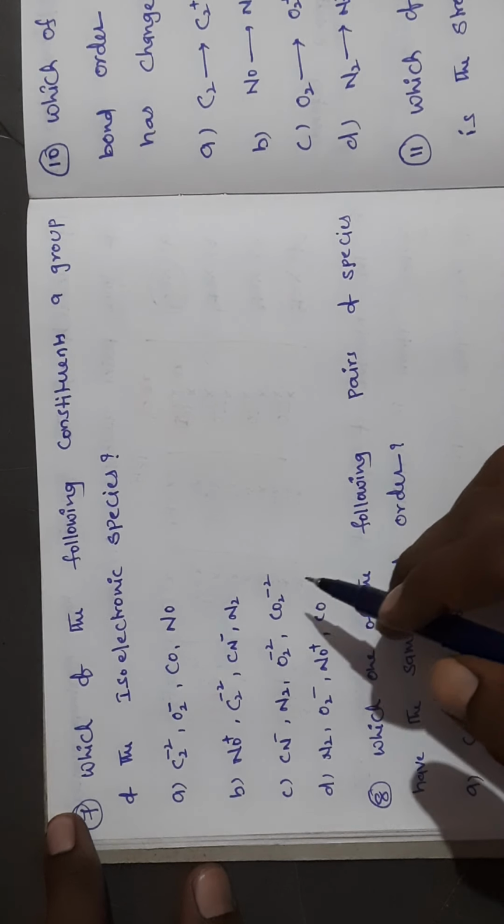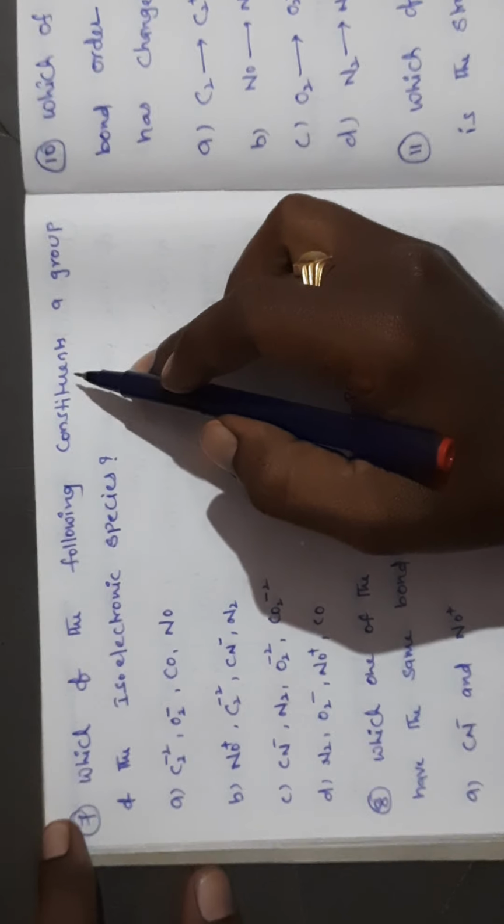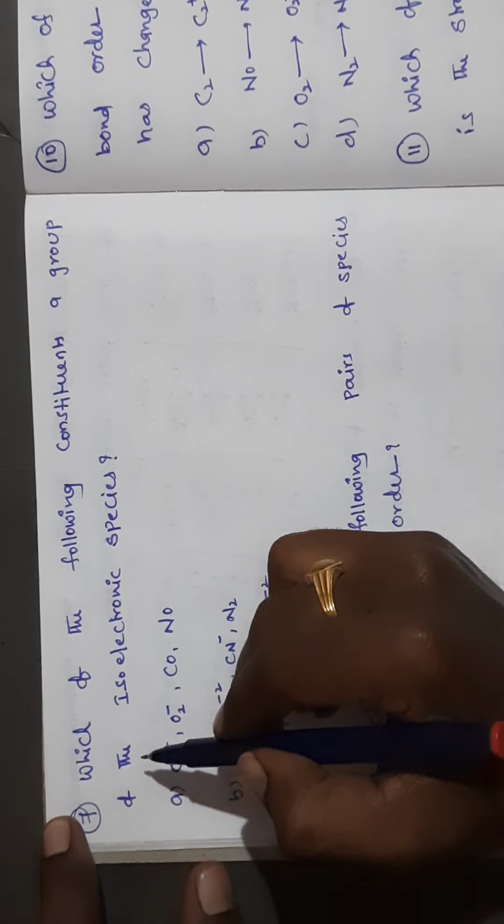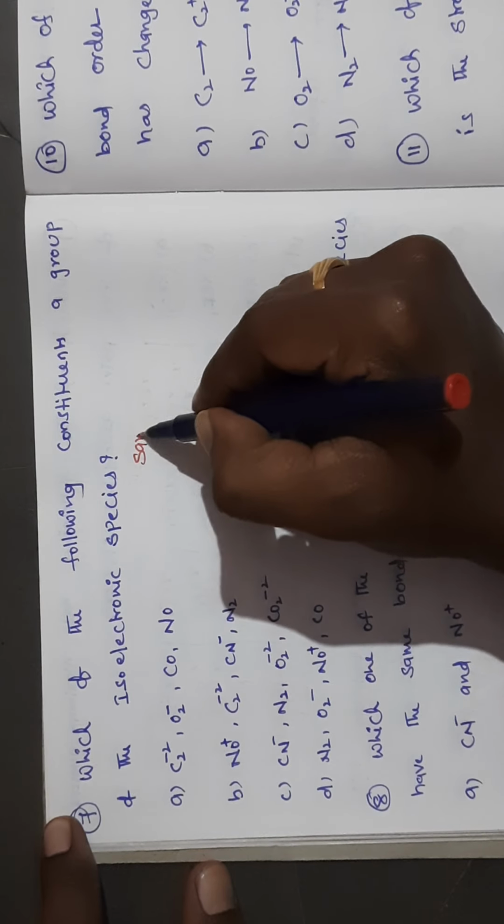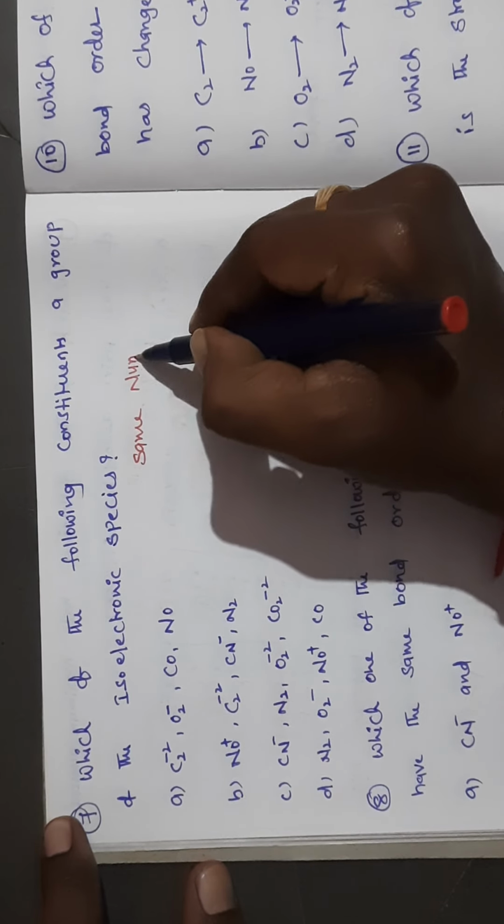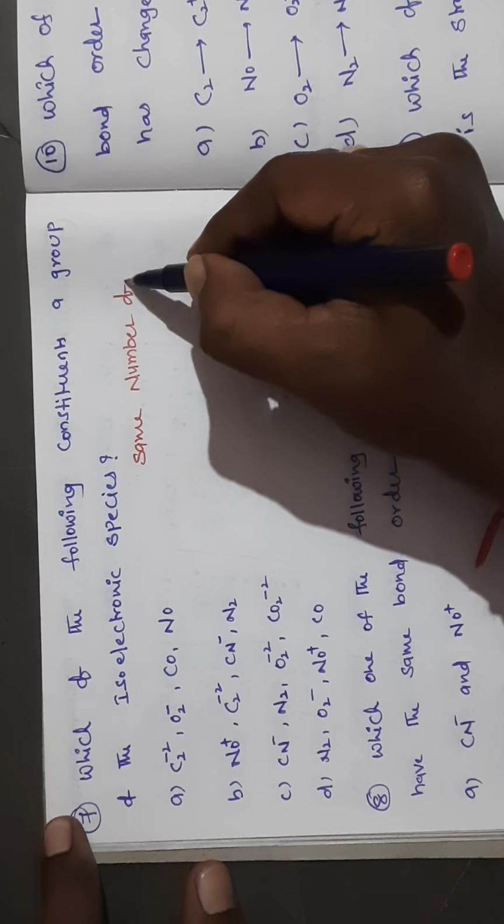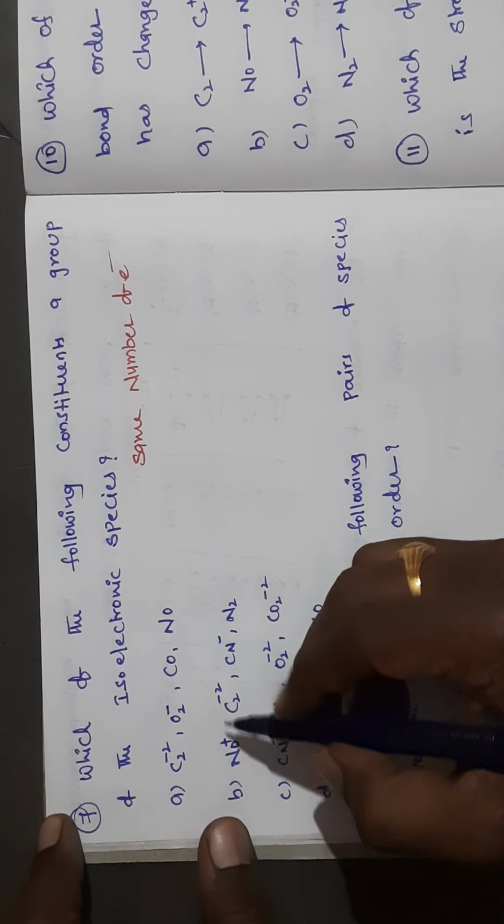So next question, they are asking which of the following constituents of a group of the isoelectronic species. Isoelectronic species means that the series should have what? The same number of electrons. That series should have the same number of electrons. Here this is the answer. Why?